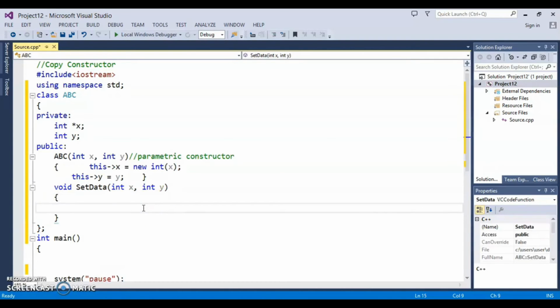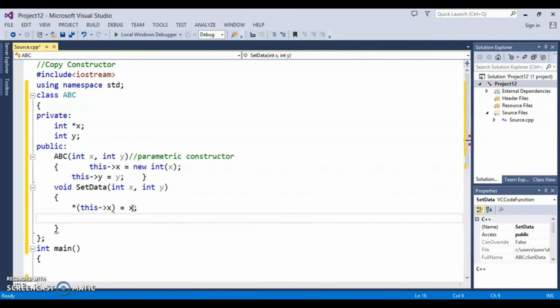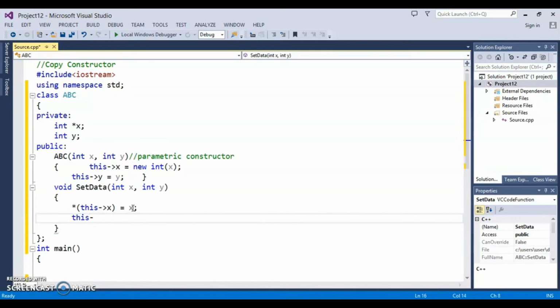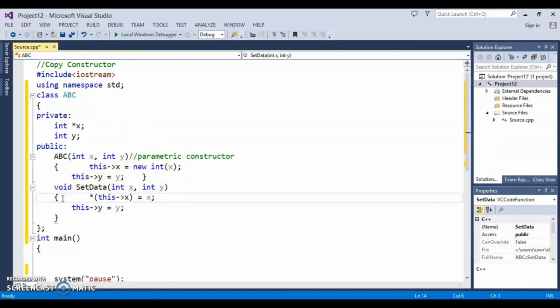Now because the pointer has already been assigned, we write asterisk this x, the value of x, it should be equal to x, and this y should be equal to y, because the dynamic initialization has already been done through the parametric constructor. That's why I have assigned only the value.